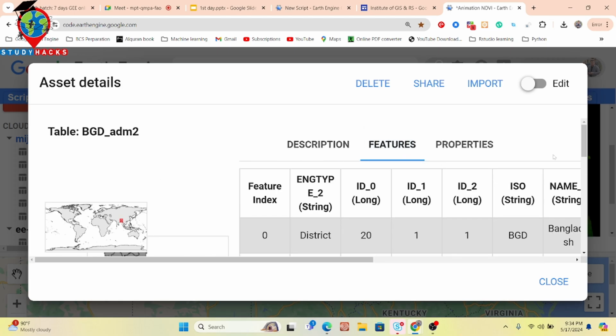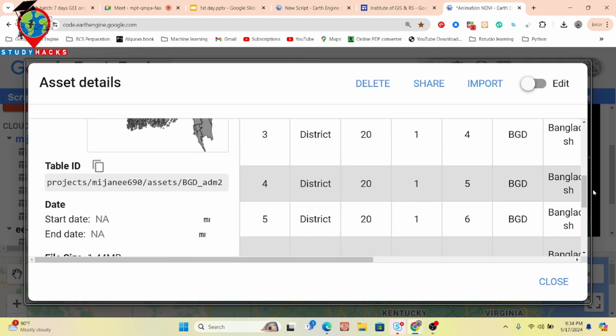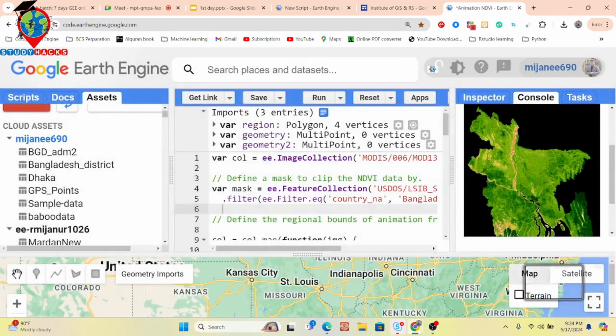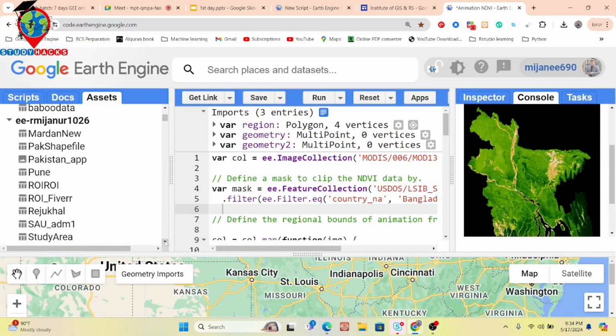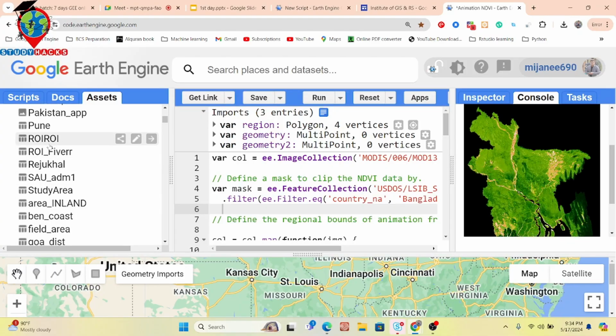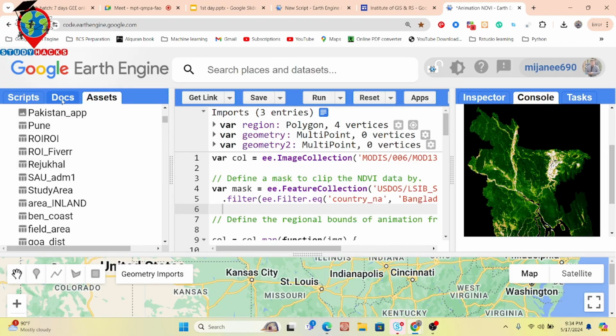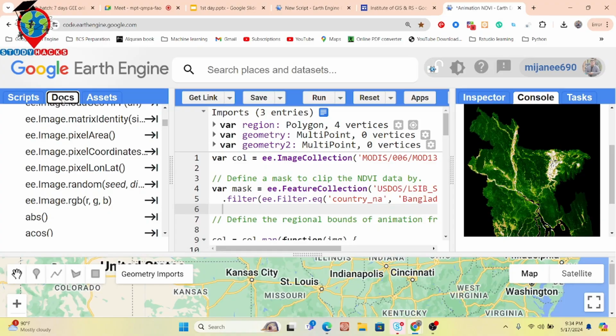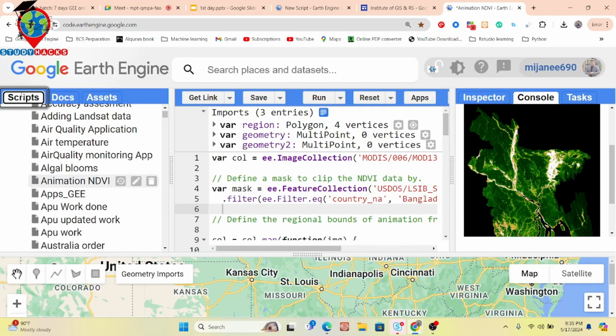How we can upload this type of thing, I will show you later in today's session also. For now, just remember that the asset tab manages the assets which you uploaded. So we can easily get all of the shape files or CSV files which you uploaded. We can easily access them from here, and further we can also use them from here. So the asset tab manages your assets, and the docs tab mainly provides you all of the documentation. The script tab mainly saves your script or your code.